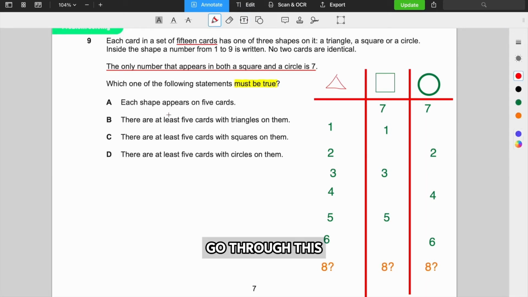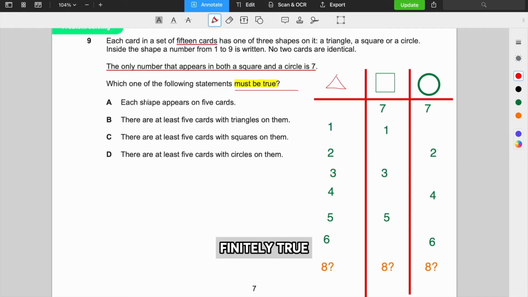Okay, so let's just go through this carefully. The key word here is must be true. So this is just one possible combination. We can also change around things a little bit, but we can gauge that there are many cards in the triangle region, and that's primarily because we want to make sure we follow this rule that we can't have more than a 7 shared between square and circle, okay?